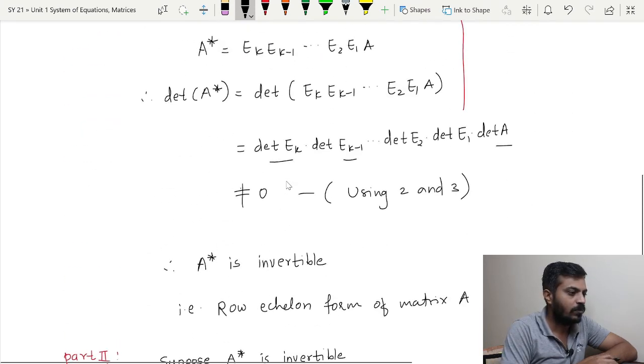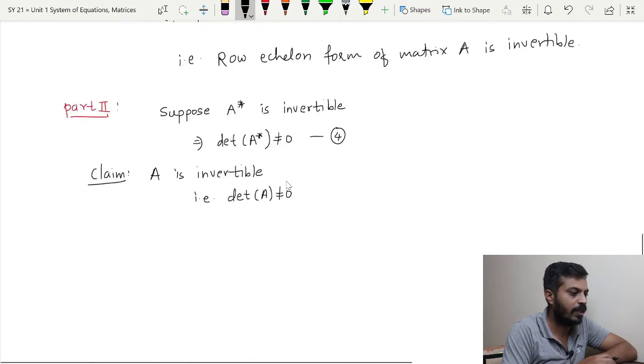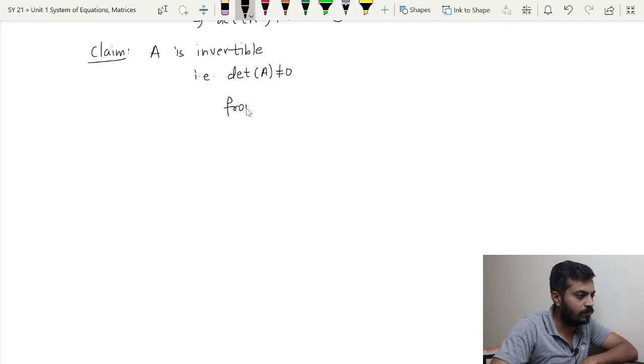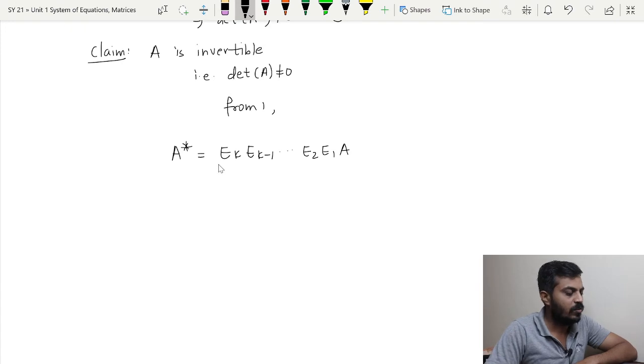So, from what is that equation? From 1 what we are having, A star is equal to Ek minus 1, so on E2, E1 and A. So, now what is the idea?